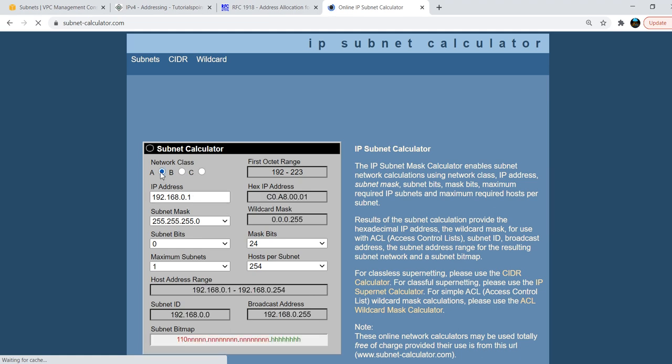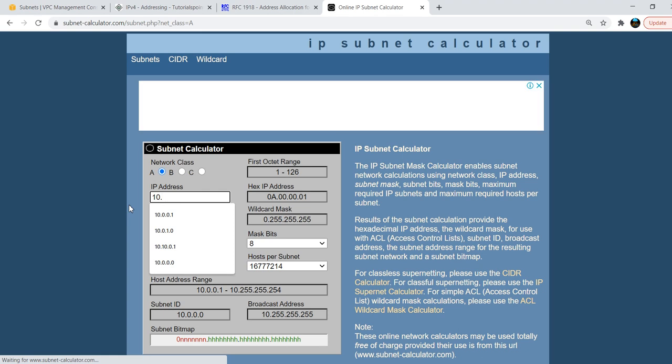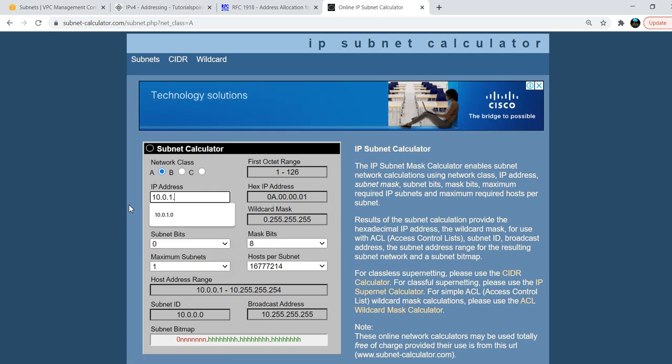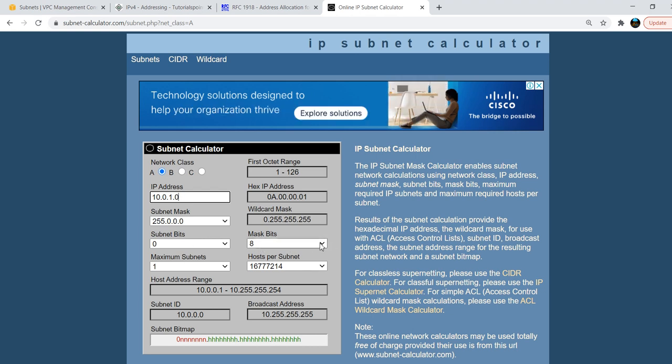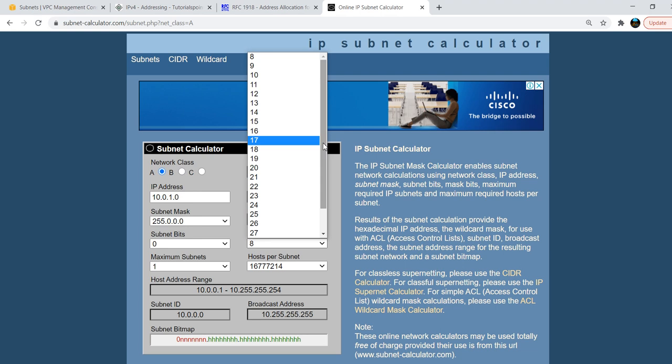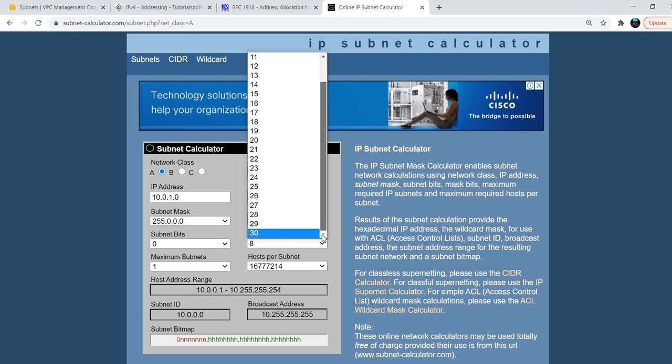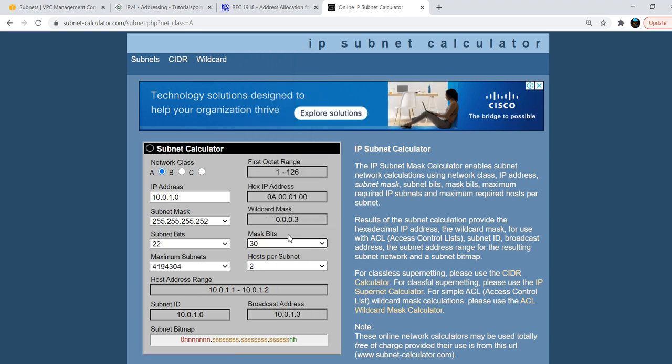Okay, so I'll give the IP address 10.0.1.0, and the subnet mask is somewhere here. You can see here, mask bits. If you choose 32, how many IP addresses will we get? 32 is not coming here. Okay, we'll take 30, and we will see how many IP addresses we'll get.